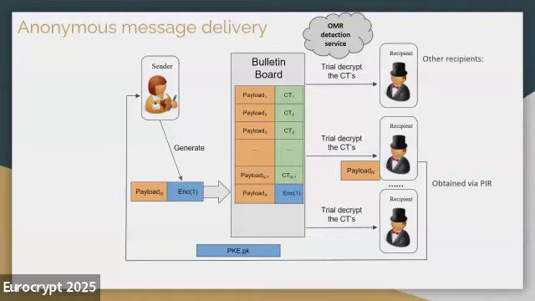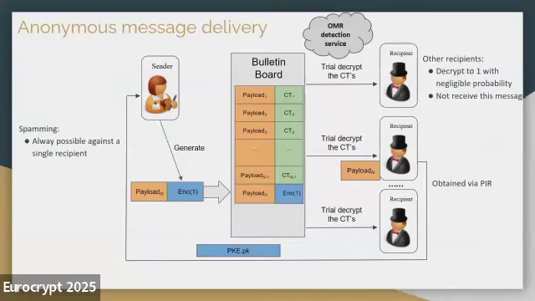All the other recipients that are not the targeted user of the payload should decrypt the corresponding ciphertext to 1 with negligible probability, which means that they should not receive the corresponding payload as their message. A malicious sender could launch a spamming attack, which means that it will craft a ciphertext for a garbage payload and force some recipient to receive this garbage payload. This kind of spamming attack is always possible if you just try to attack a single recipient, because the sender could just grab the public key for that targeted recipient and use it for encryption.